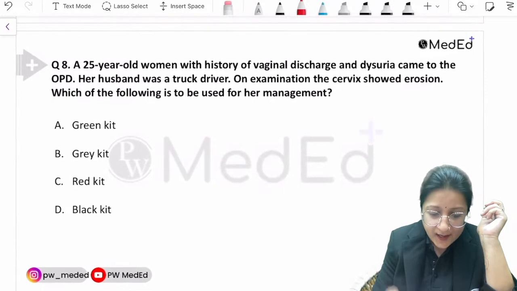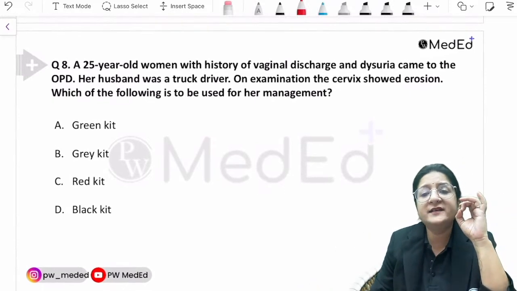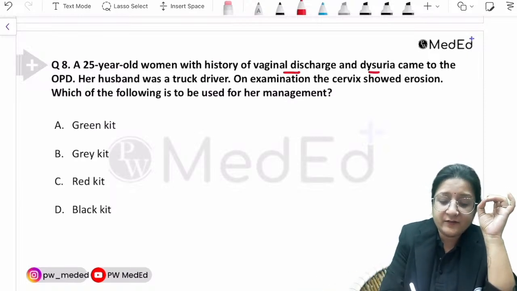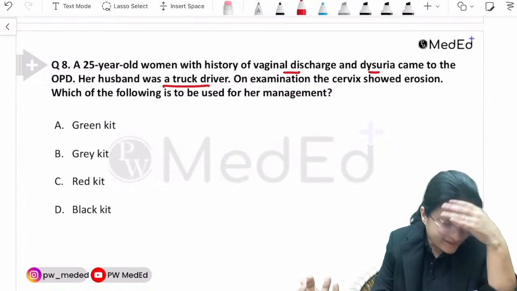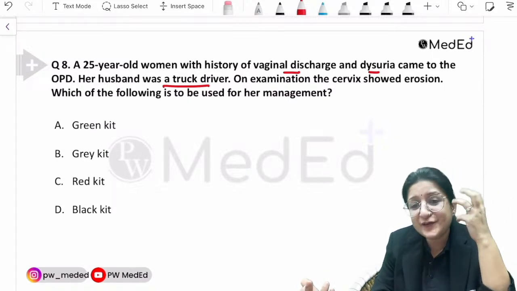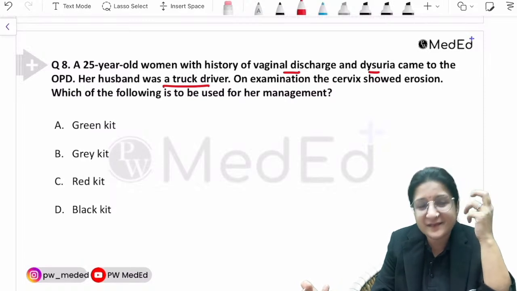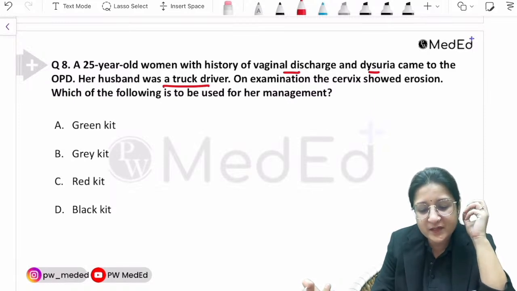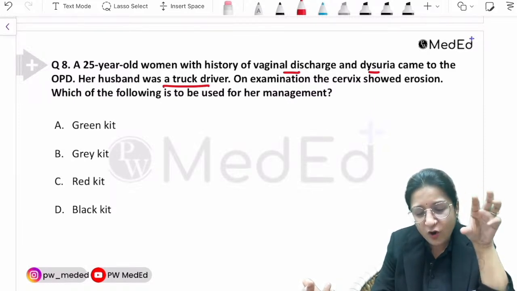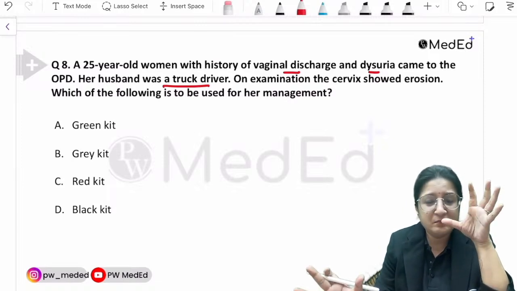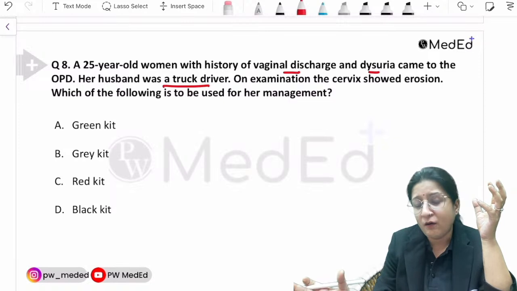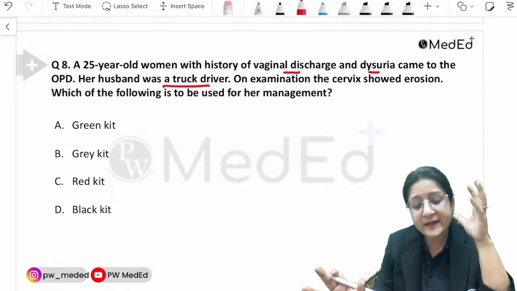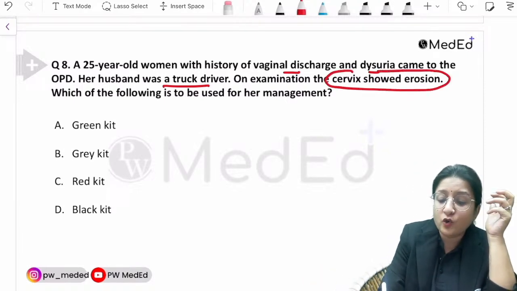Now, next question. A 25-year-old woman with history of vaginal discharge and dysuria came to the OPD. Her husband was a truck driver. This kind of history is obviously given to suggest a high-risk partner. I don't like to label people like this personally, but yes, it is often written in textbooks as a risky sexual history of the male partner, so there is risk of sexually transmitted infections. On examination, the cervix showed erosion.